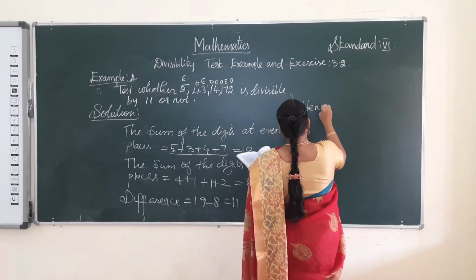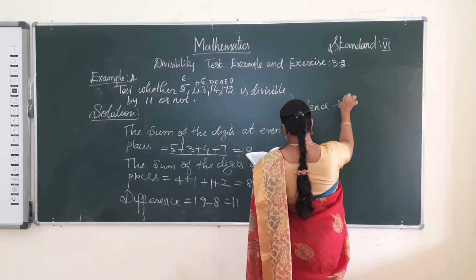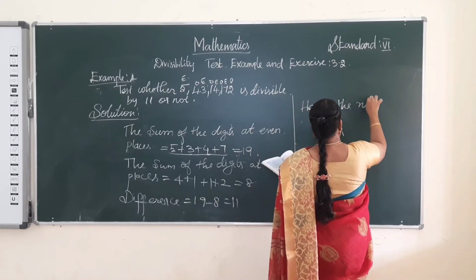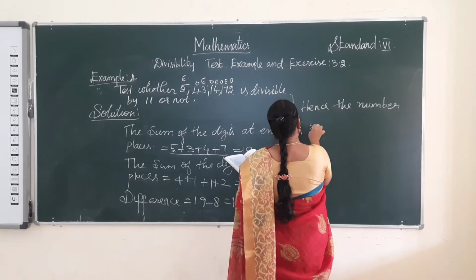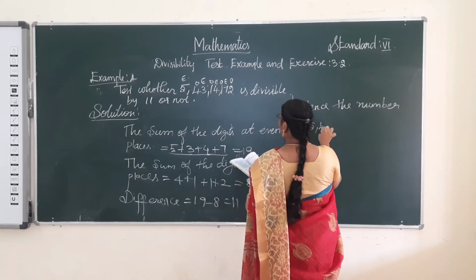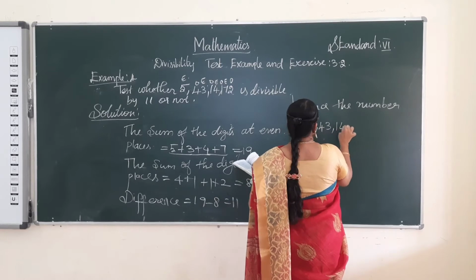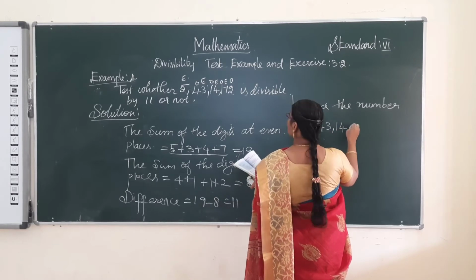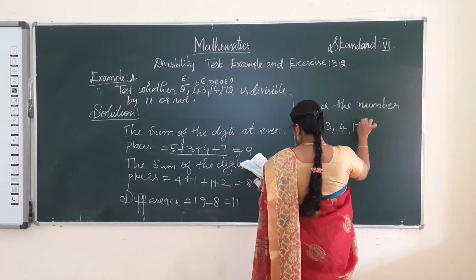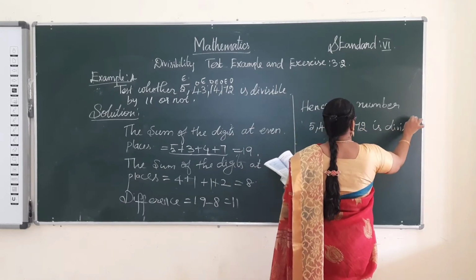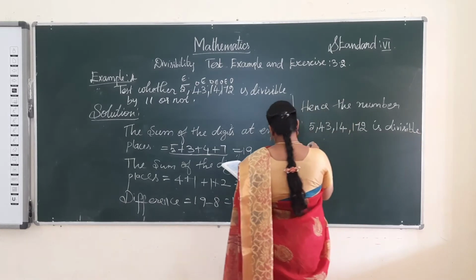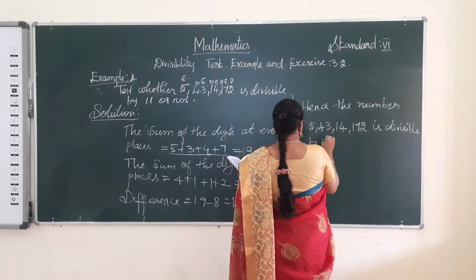Hence the number 5 crore 43 lakh 14,172 is divisible by 11.